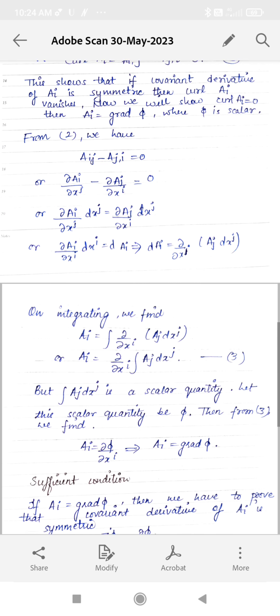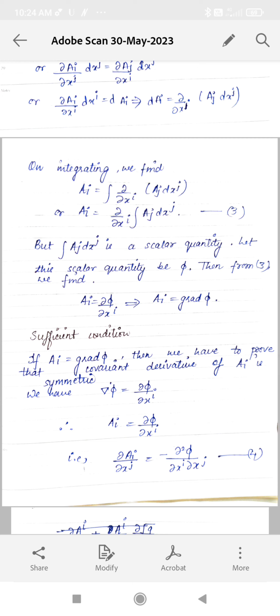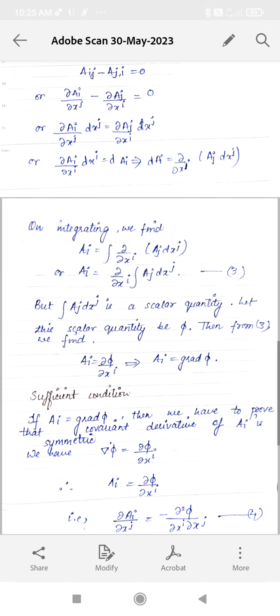On integrating, we have Ai equals to integration of d upon integration of del upon del of xi Aj dxj, or Ai equals to del upon del of xi integration Aj dxj, which is equation 3. But this quantity integration Aj dxj is a scalar quantity. Let this scalar quantity be phi. Then from equation 3, we have Ai equals to del phi upon del xi. It means Ai equals to grad phi. Hence the necessary condition is proved.